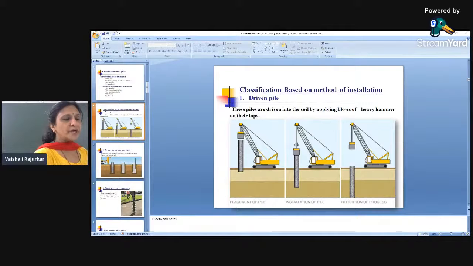So this is the soft ground, this is the hard ground. This is the first position. Further, it is installed with the help of very heavy hammers which are operated by cranes and machineries, and then it is installed. Once the first is installed, then side by side another 4, 5 or whatever group of piles are installed, and then all the installed piles are combinedly bound together with the help of a pile cap. So these are called driven piles.